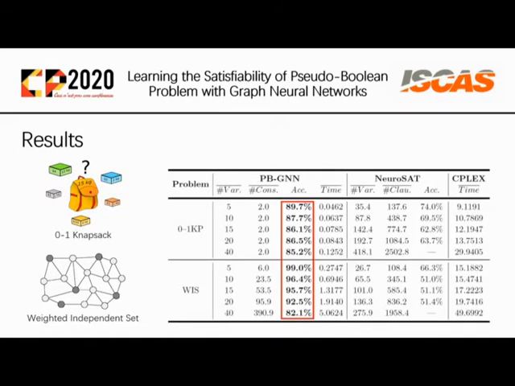Moreover, the accuracy of our model outperforms that of NeuralSet, a GNN model for solving the satisfiability of set formulas in multiple dimensions. So our model can be seen as a generalization of it. We hope the model can provide a basis for a series of future work on learning to solve different CSPs with numerical constraints.